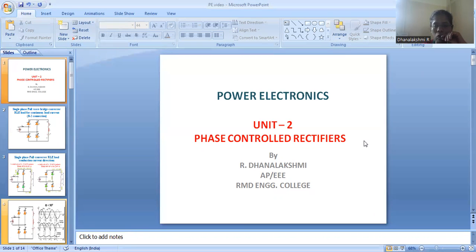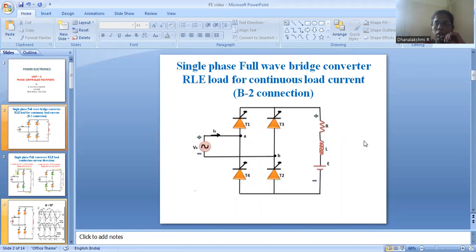When we say phase controlled, in the earlier classes we were learning about rectifiers where simply the diodes are placed in the configuration in the circuit diagram, and as we know, it's a rectifier which will convert AC to DC. But when we say DC, the output will not be pure DC. We will get it in the form of a unidirectional quantity. Later on, that can be fed to an LC filter, then it can be made more DC or stiff DC.